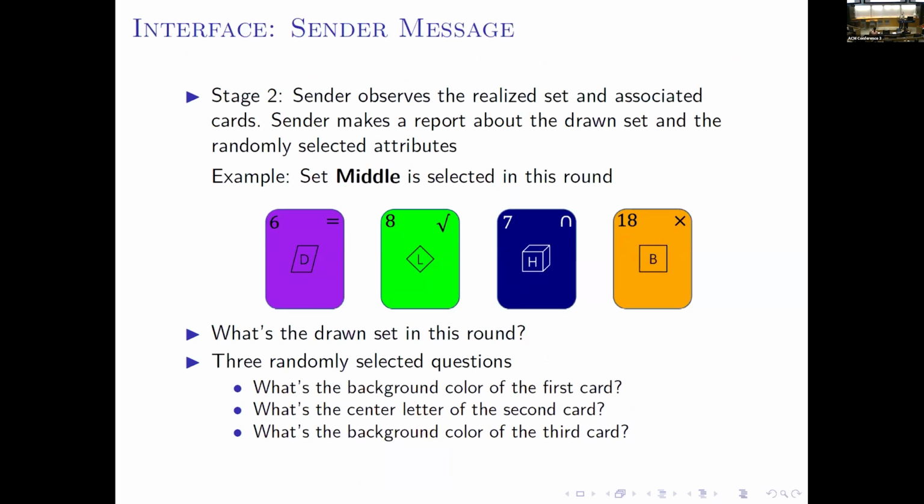If the sender is telling the truth, it's very straightforward. They can just read from the cards shown on the screen. But if the sender wants to lie, now he needs to recollect, oh, what's the sender letter of the second card? Can anyone in the audience still remember that? This is the way we try to exert this cognitive constraint on the sender side.